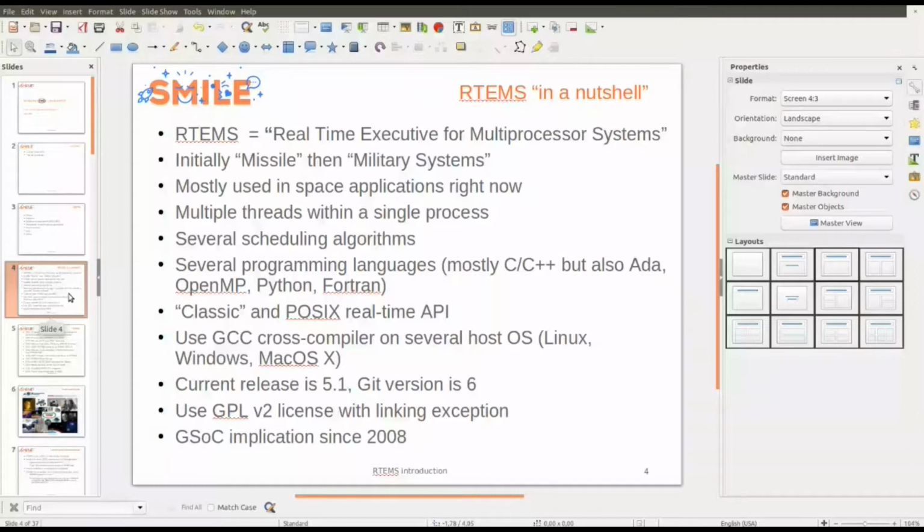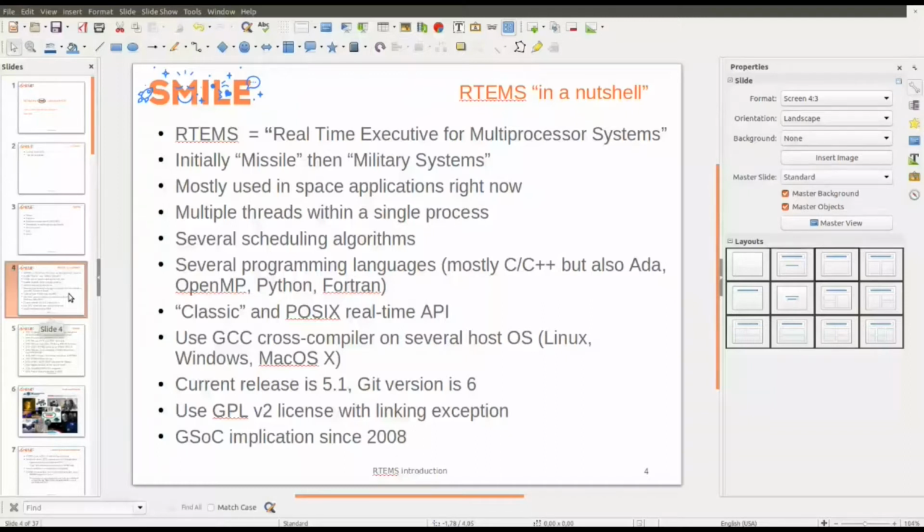It's very different from Linux. It's an RTOS with an execution of a kernel, and there is a single process linked to the kernel, and the process has several threads with several priorities. RTEMS includes several scheduling algorithms. We will talk about it later.